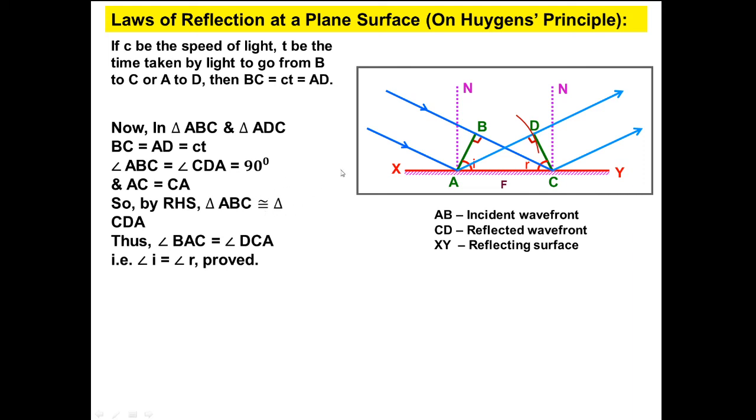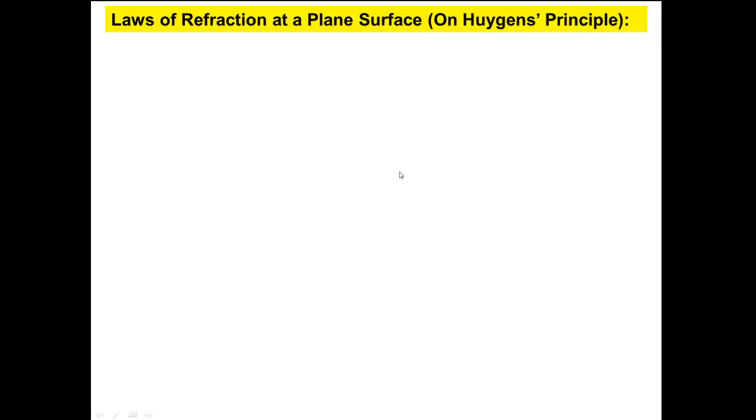the triangles ABC and CDA are congruent, then angle BAC equals angle DCA, that is angle i equals angle r. It is the first law of reflection. And here we see the incident wave front, reflected wave front and the normal all lie in the same plane. In ray optics we used to take it at a point. Here we will take it in the same plane. So it is the law of reflection.